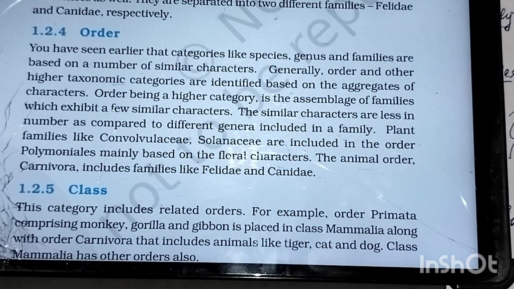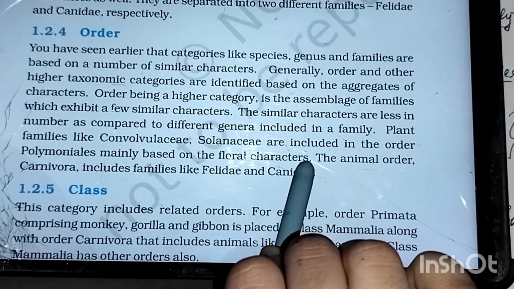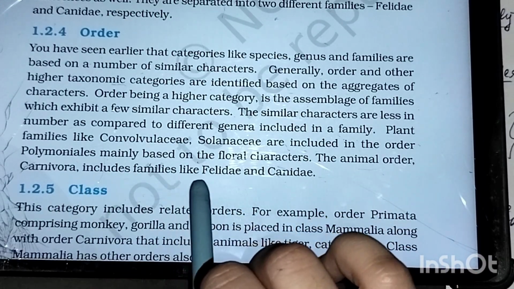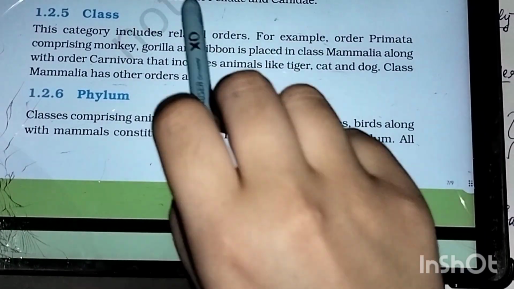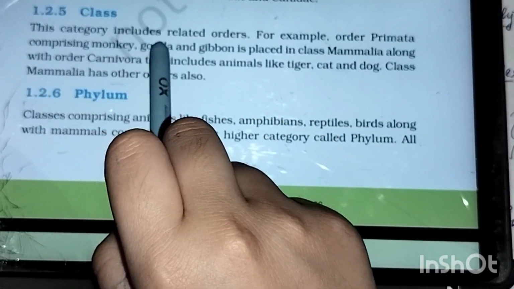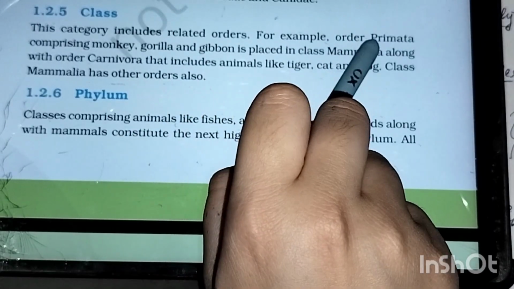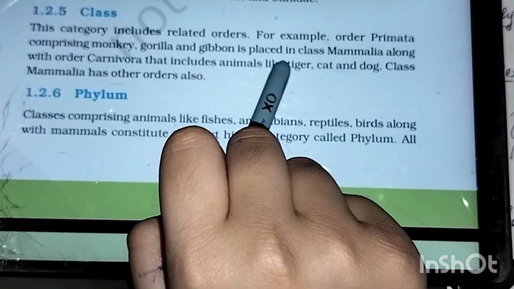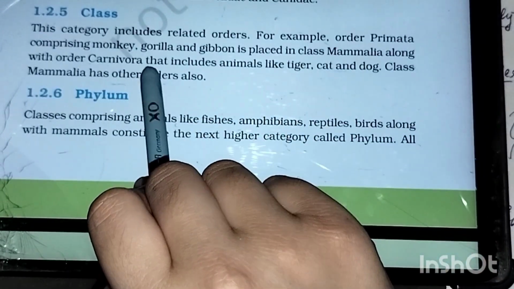As I told you, just put out the mind map and put your stuff there. Based on the characters, the animal order Carnivora includes the families Felidae and Canidae. Next comes the class. This category includes related orders, for example order Primata comprising monkey, gorilla and gibbon is placed in class Mammalia along with order Carnivora.